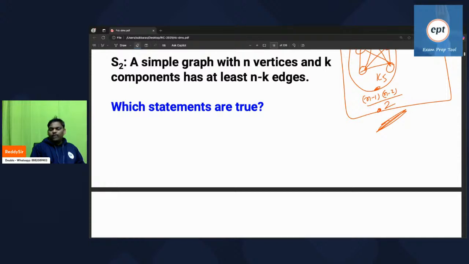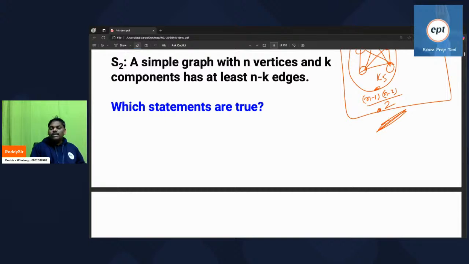No keyword forest is there. But he said that k components are there. Remember, every component may be a tree, may not be a tree, because nowhere he mentioned forest. A forest is nothing but a collection of trees.